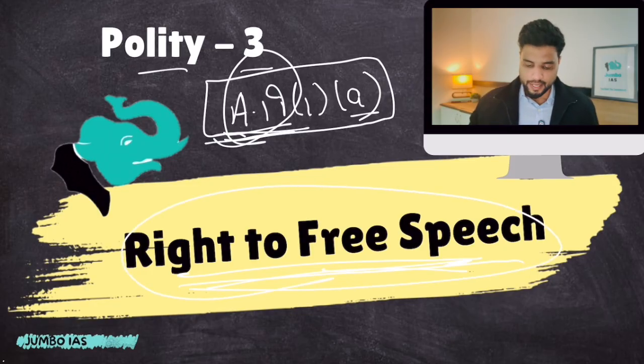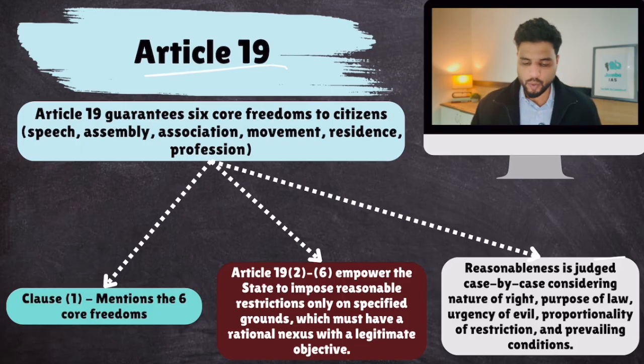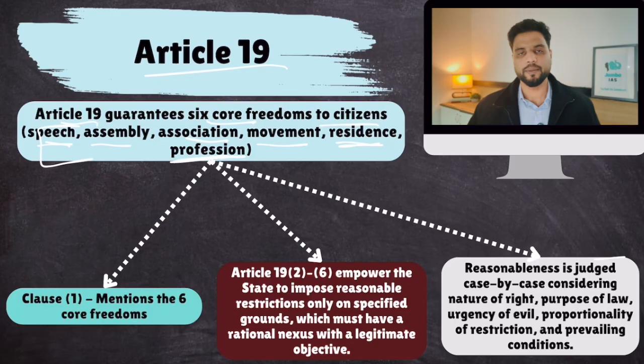Article 19 guarantees 6 core freedoms to citizens. What are they? Freedom of speech, freedom of assembly, that you can assemble anywhere, freedom to form associations like NGOs, freedom of movement anywhere in the country, freedom of residence, you can reside in any part of the country, and freedom of profession. You can practice any profession. So these are the 6 core freedoms.